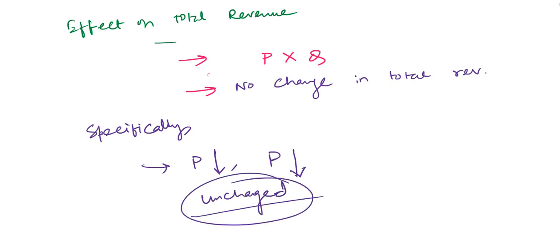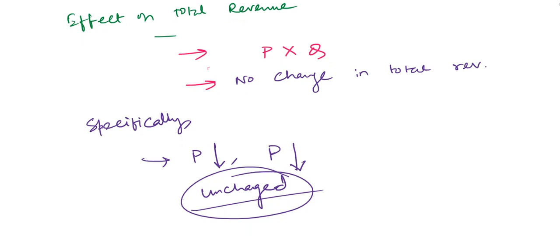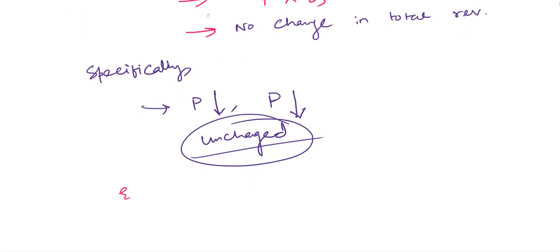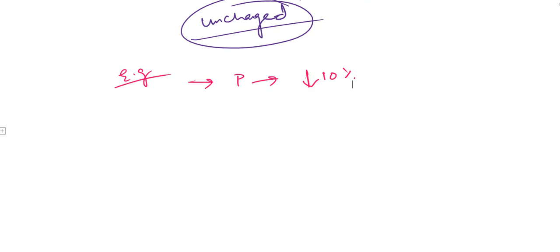Let's take an example. Suppose the price of a product drops by 10 percent. In case of unitary elastic demand, the quantity demanded will increase by 10 percent.